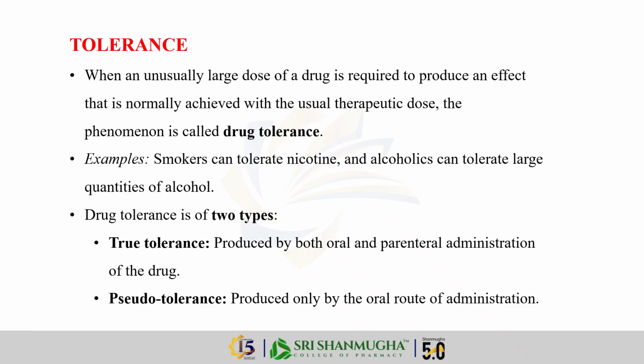Next, tolerance. Tolerance happens when a patient needs a larger and larger dose to get the same effect. We see this often with smokers and nicotine or alcoholics with alcohol. Drug tolerance is of two types. One is true tolerance and the other is pseudo tolerance. First, true tolerance. True tolerance happens whether the drug is swallowed or injected. Pseudo tolerance only happens when the drug is taken orally.